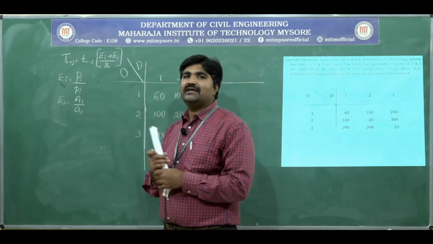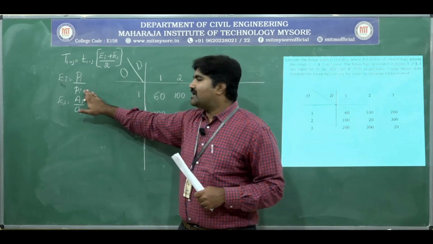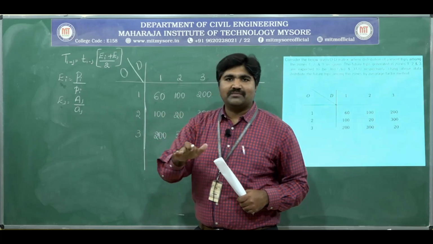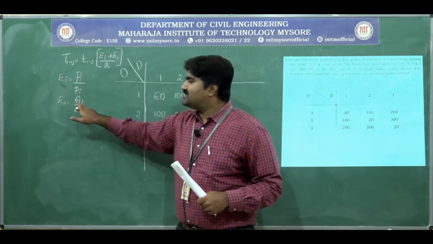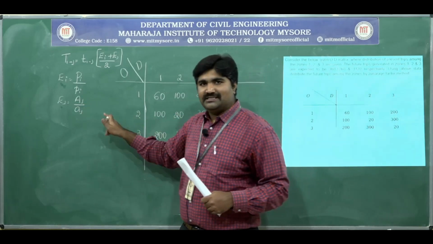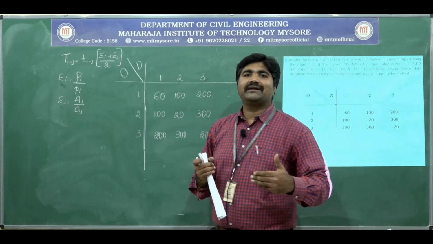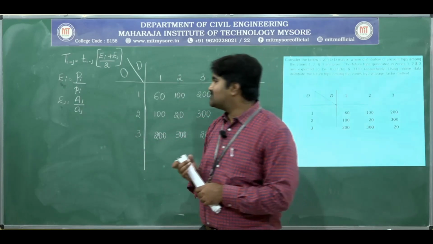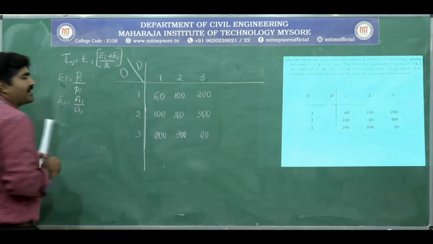Capital PI is the total number of future trips generated in zone I, small pi is the total number of present trips generated in zone I, capital AJ is the total number of future trips attracted to zone J, and small aj is the present trips attracted to zone J. By using this equation we are going to distribute the trips.